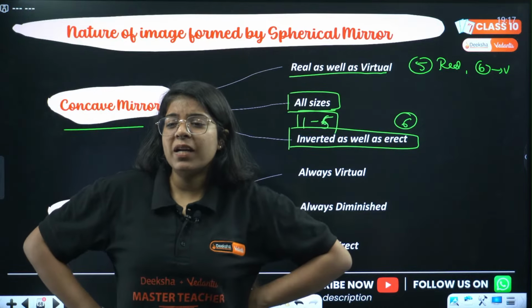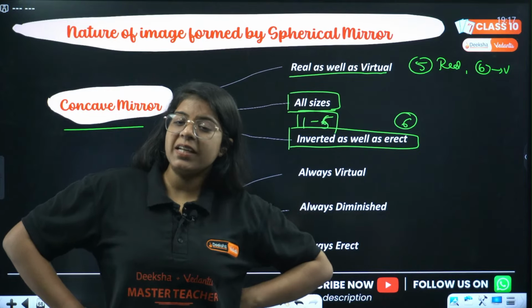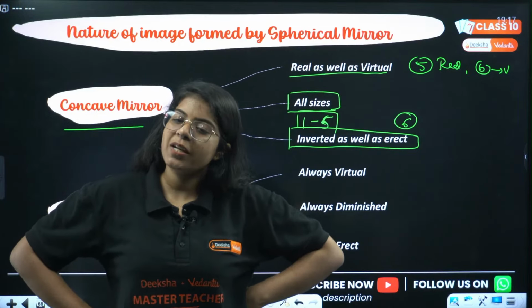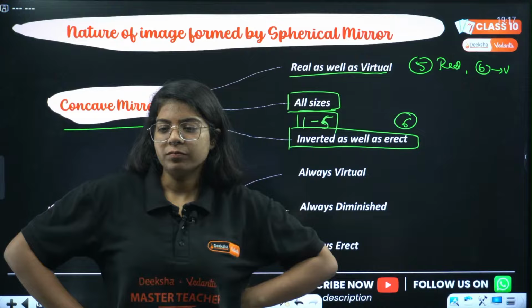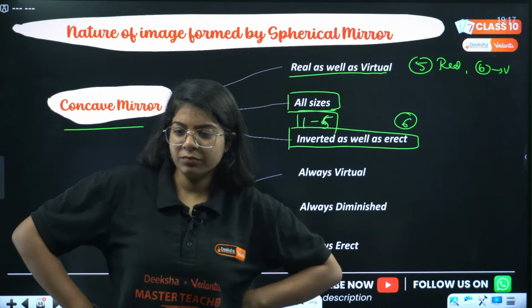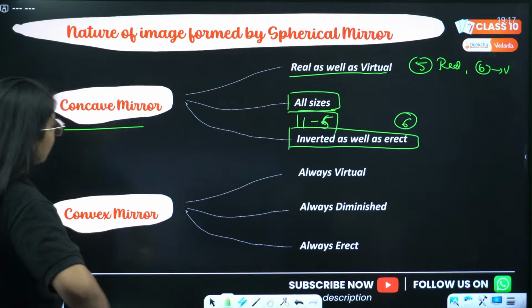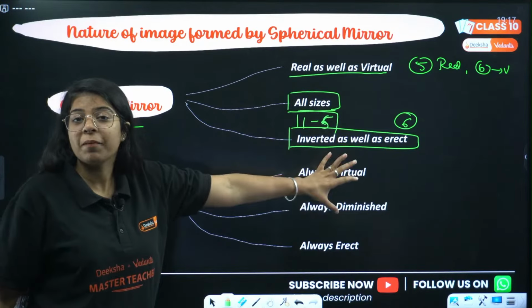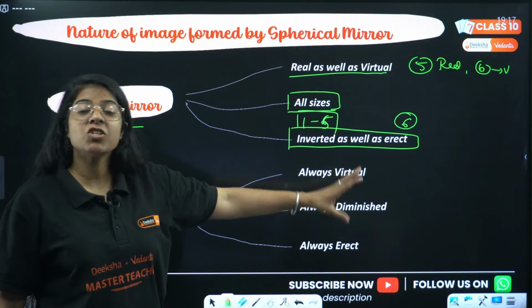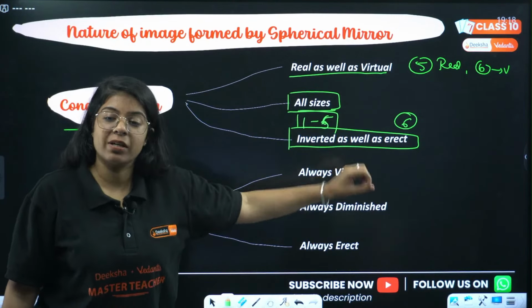Now convex mirror, in the first case the object is placed at infinity and the image is formed at F. Virtual, diminished, erect. Very good. हाँ जी, डाउट है, पूछो पूछो। ठीक है, then for convex mirror we have always virtual image, always erect image, always diminished image.